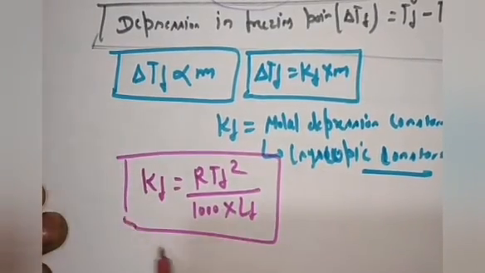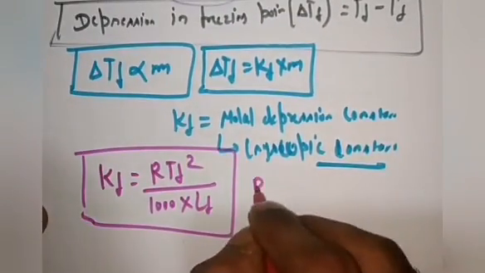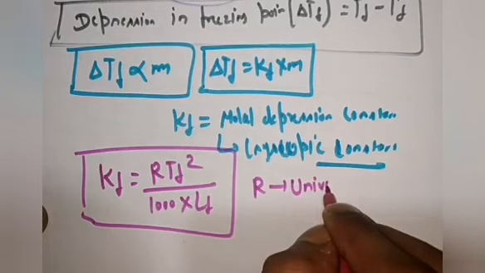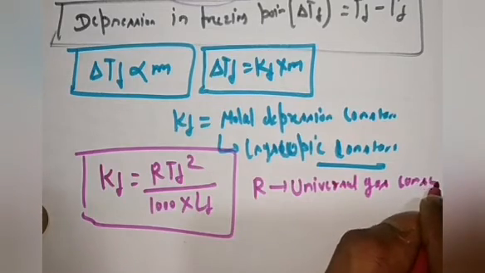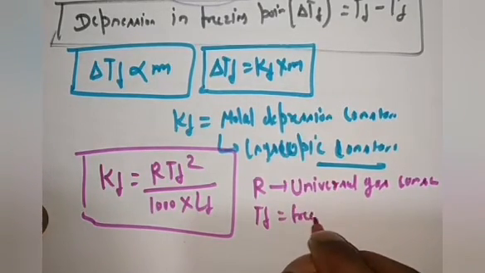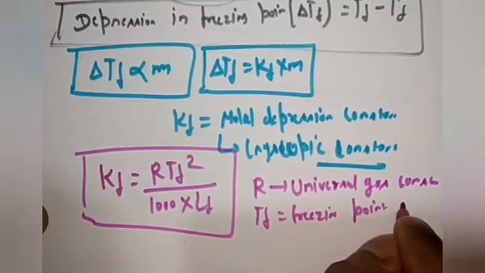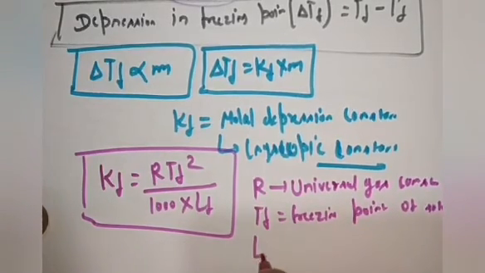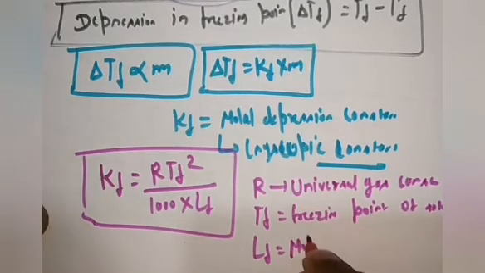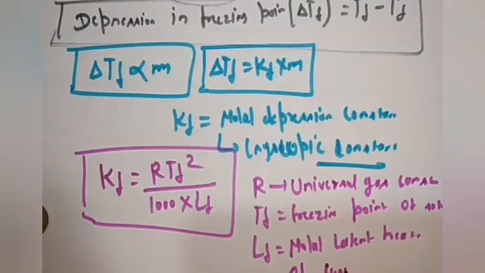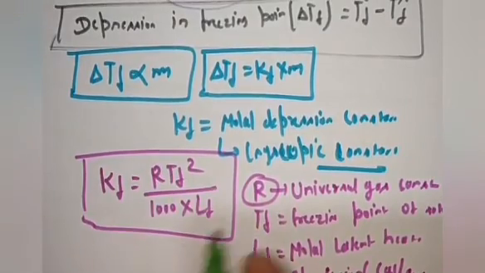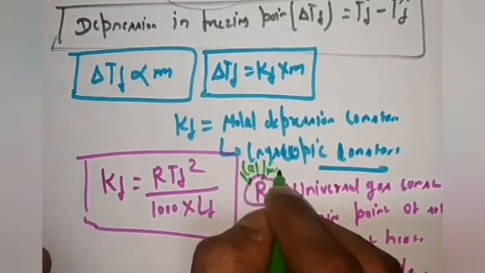Here R is the universal gas constant, TF is the freezing point of the solvent, and LF is the molal latent heat of fusion, which will be in calorie per gram, and R will be in calorie per mole per Kelvin.